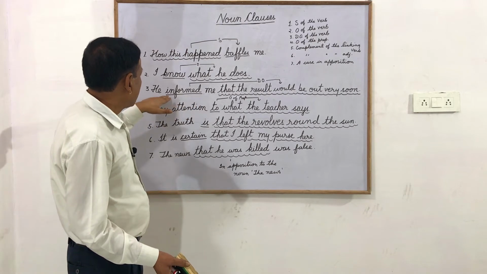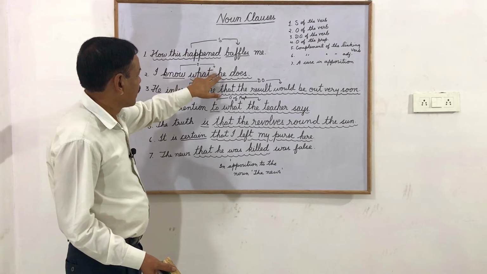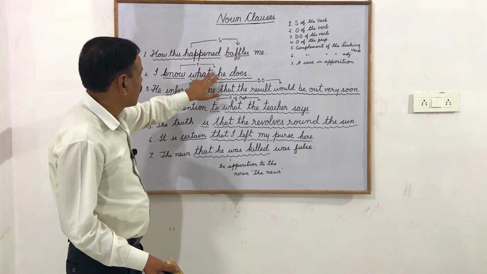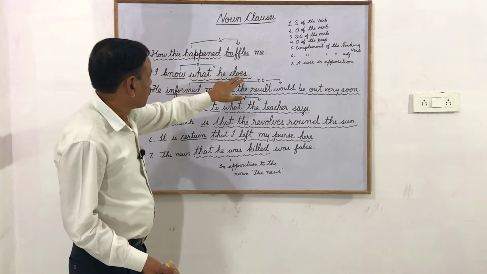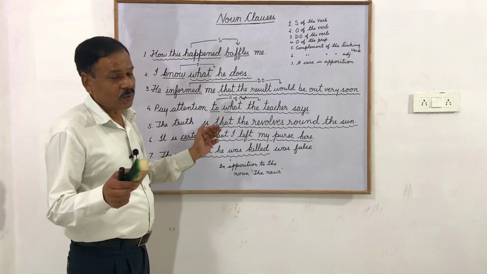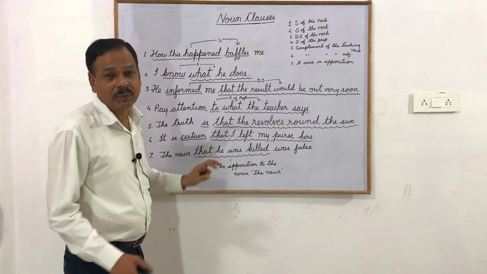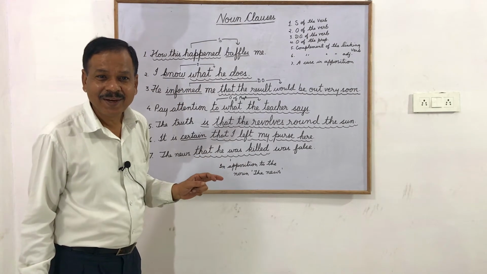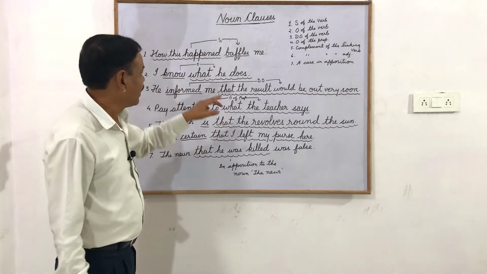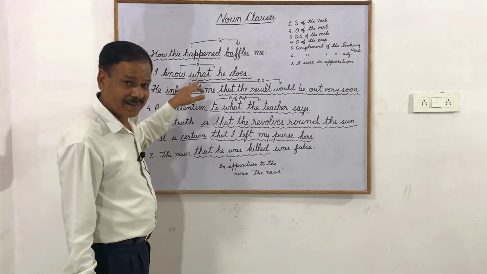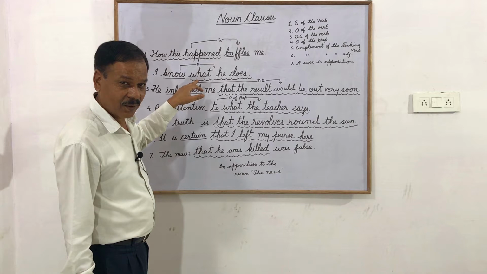Now suppose I make this part stand on its own feet, then it will be, what does he do? But here it is what he does. That is why it's a clause.